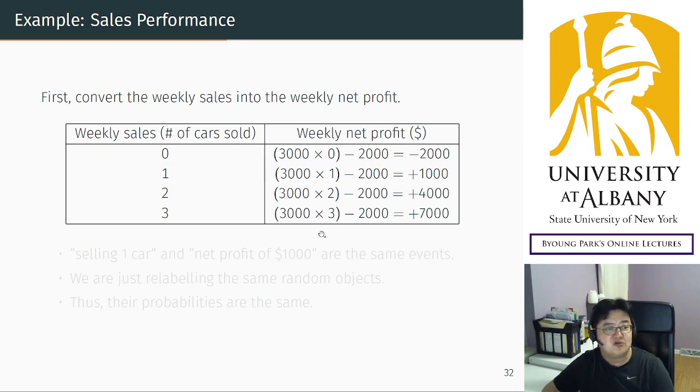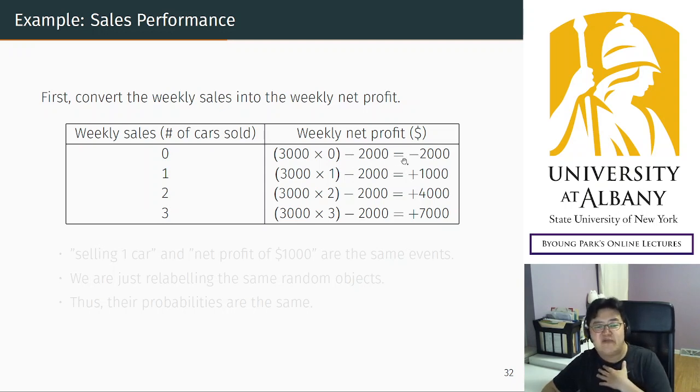What we are going to do is convert the number of cars into the net profit. So think about this. In, say, this week, the agent cannot sell any cars. Then, as to the owner, the net profit is: the agent made no profit but took a $2,000 salary.